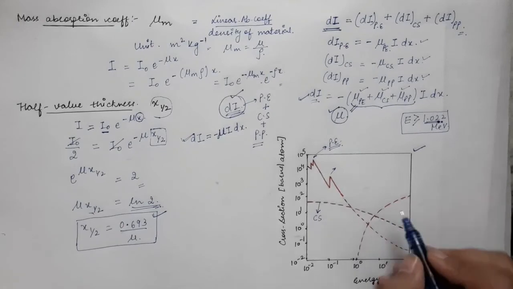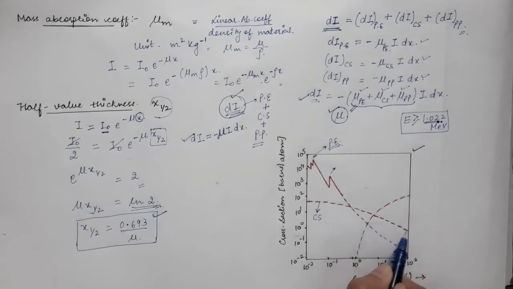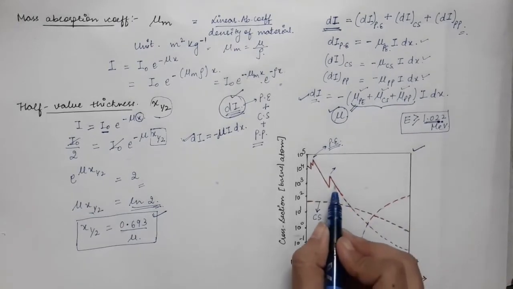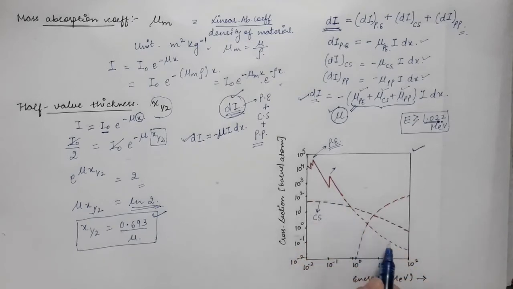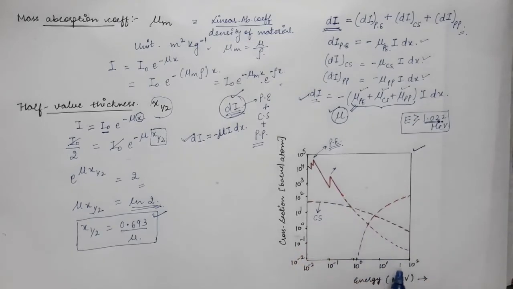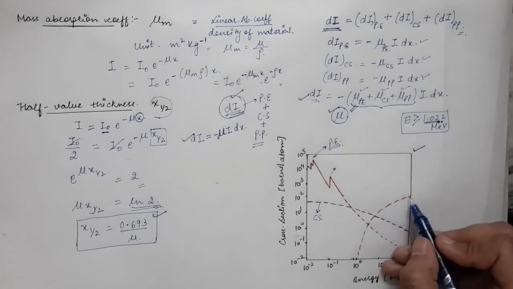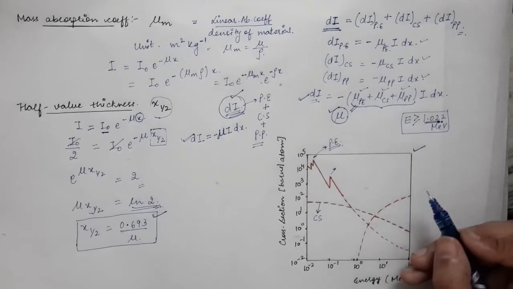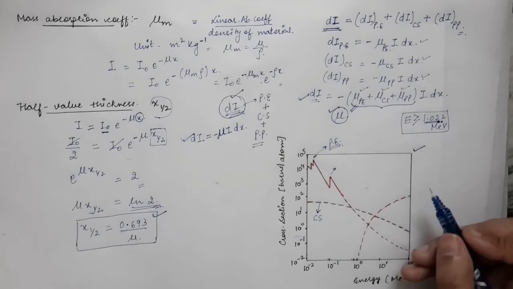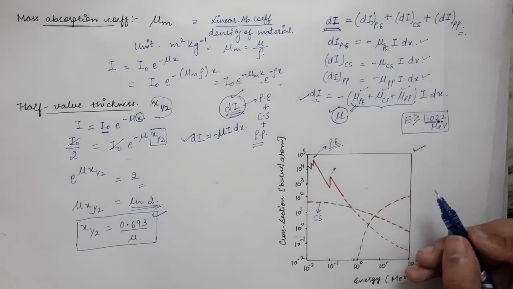So you can see that the Compton scattering cross section decreases at high energies, and pair production dominates at high energies of gamma photon. So when the energy of the gamma photon is in mega electron volts, in that case the pair production dominates. So there are more chances that the photon will lose its energy by pair production.